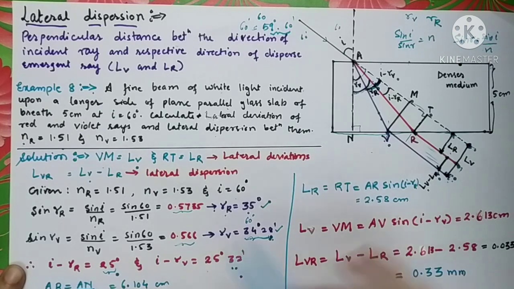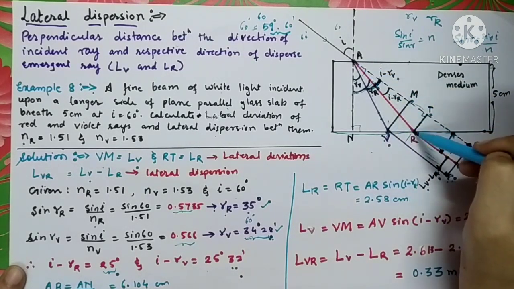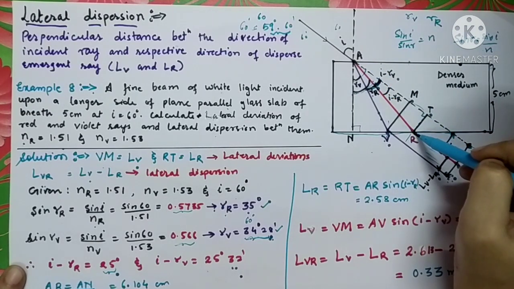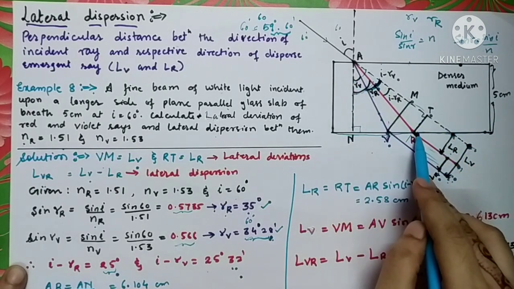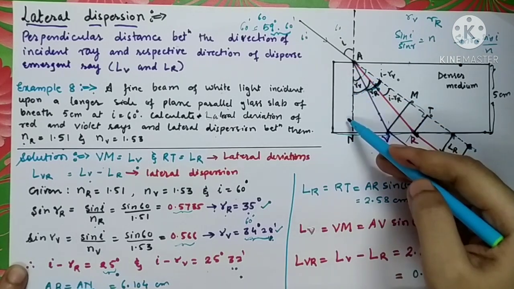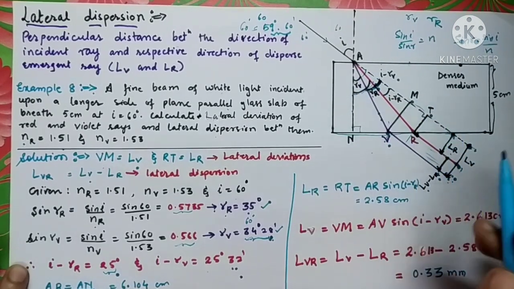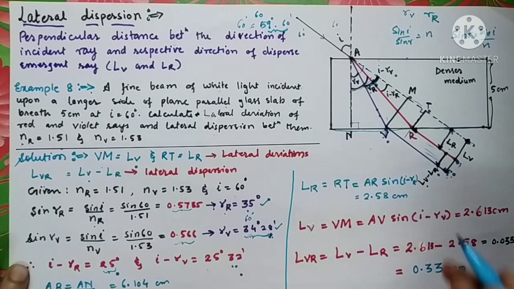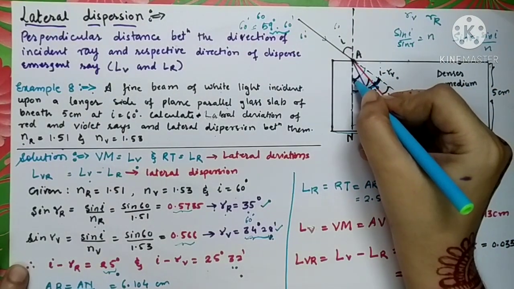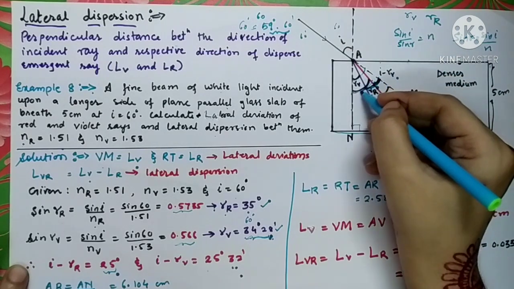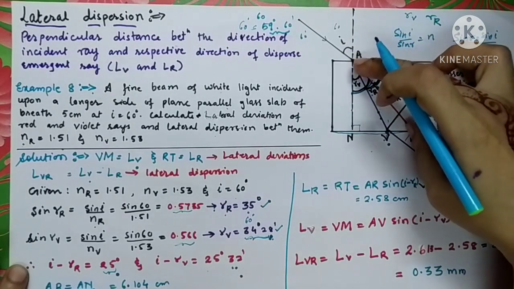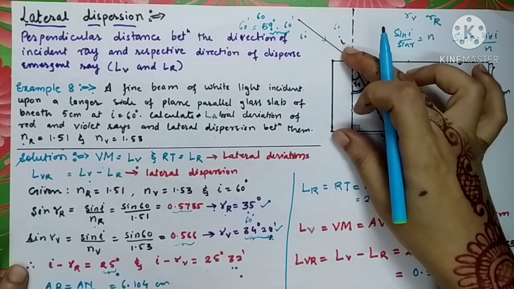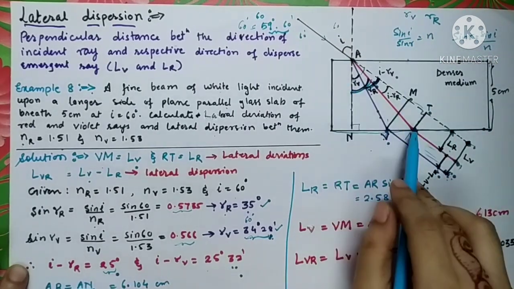Now let us calculate AR, this line AR, the refracted ray for red color. So from the diagram, we all know that AR is nothing but AN upon cos of RR, as cos of this angle RR is adjacent upon hypotenuse. So adjacent is AN and hypotenuse is AR.